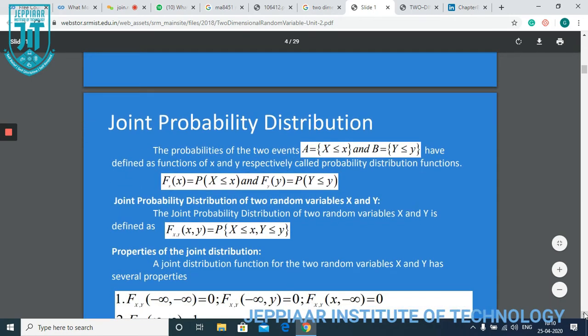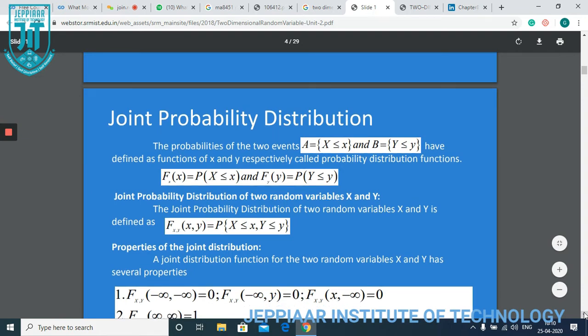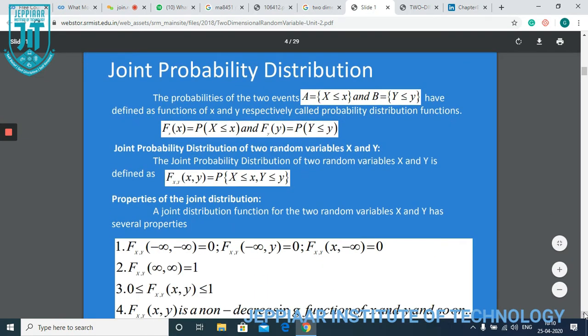The joint probability distribution in any experiment can be dealt with for the two variables. The probability of two events defined as functions of X and Y respectively is called the probability distribution function.